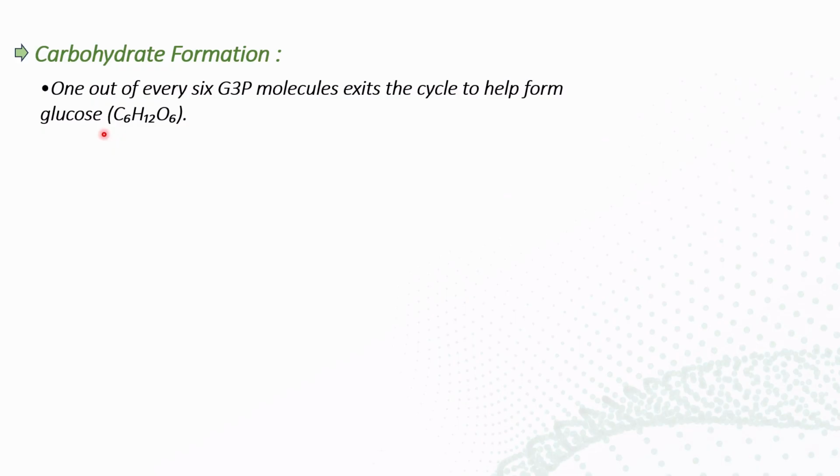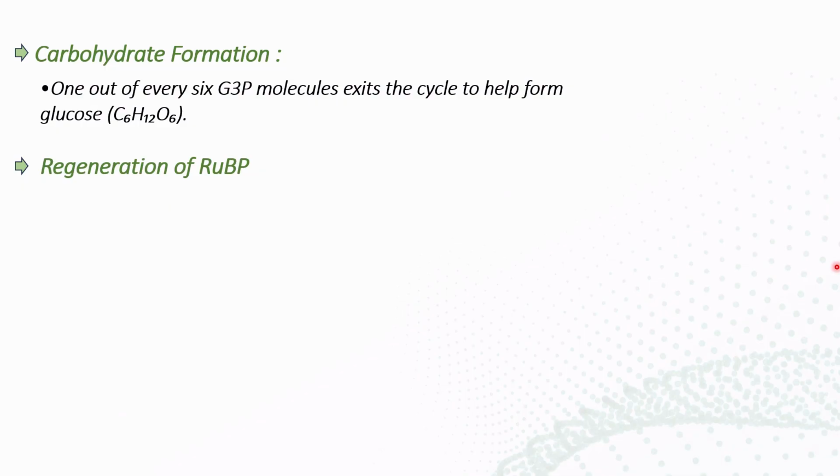That's why I told you about the light reaction and cyclic photophosphorylation: when they need ATP, cyclic photophosphorylation occurs. When the chloroplast needs glucose, one of the G3P molecules formed in this C3 cycle exits the cycle and helps in the formation of glucose molecules. This is another point you have to remember.